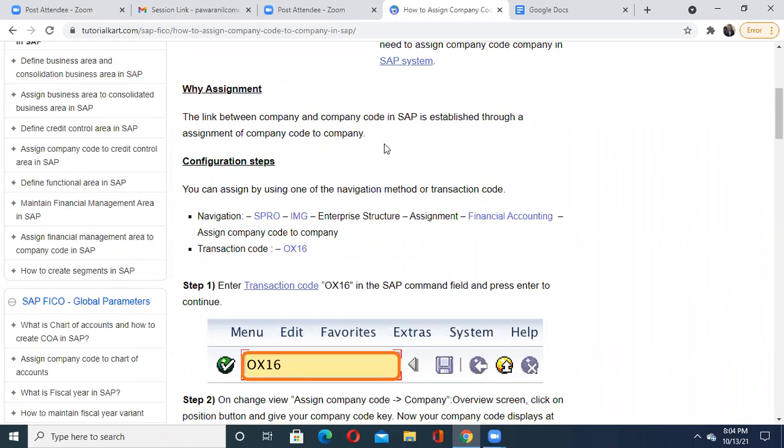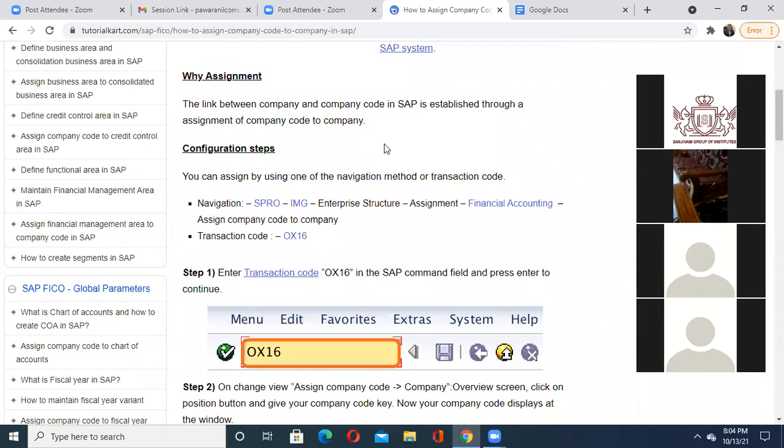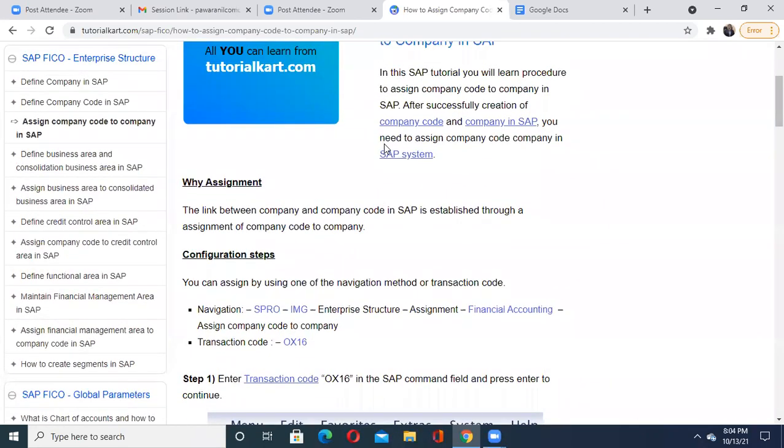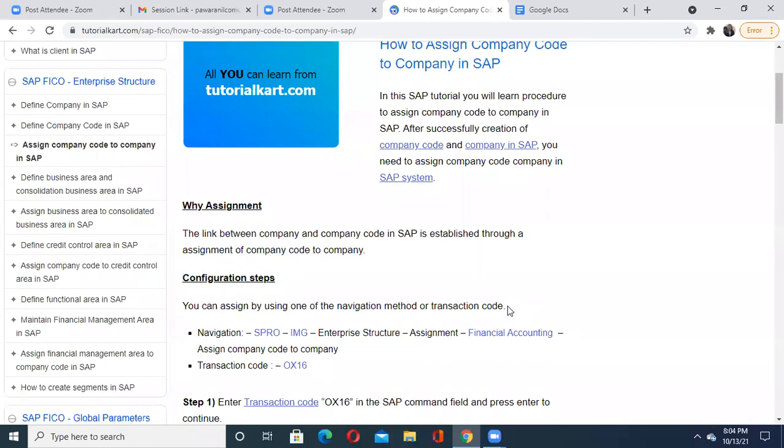Once again, I am repeating, OX10 is used to define a plant. Then what is used to define a company code? Tell me. Which code have we seen for company code? Yes, students. OX02. Yes, OX02. Right.